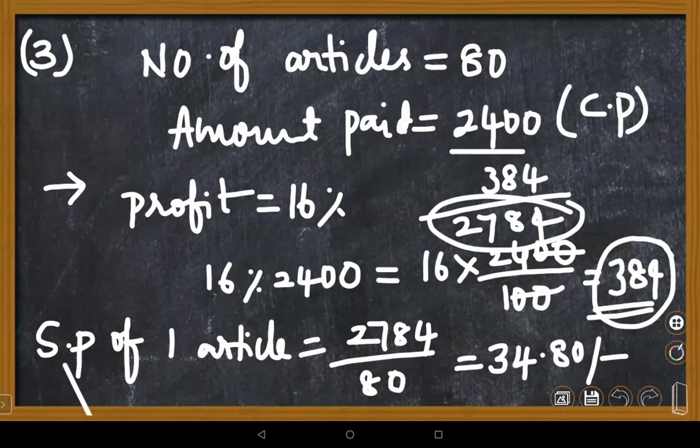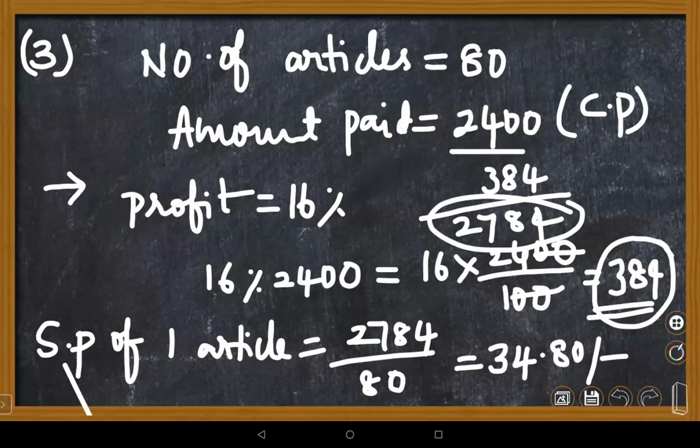Divyesh, do you have the textbook with you? Not really, ma'am. Okay. Ma'am, I have. Ayush, I think you have the textbook with you, right? Yes, ma'am, I have it.